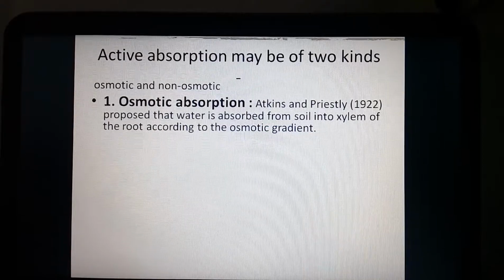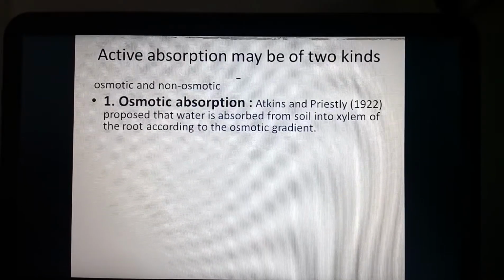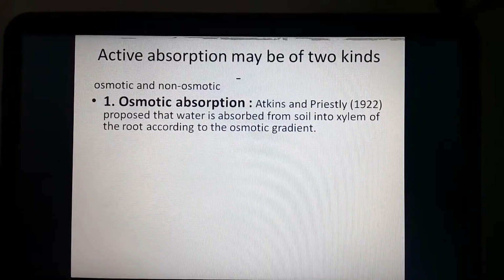The active absorption requires energy. In the last slide we discussed that out of total water absorption, 98% is performed by the passive process. Now, active absorption. Osmotic absorption was proposed by Atkins and Priestley in 1922.